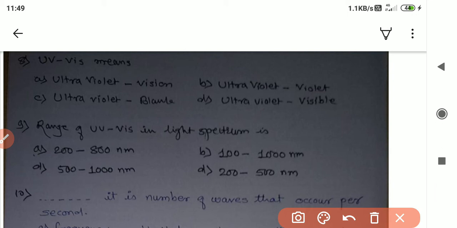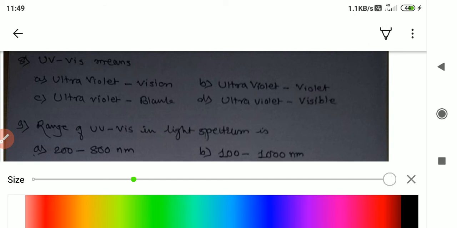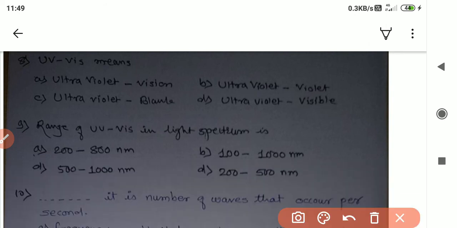See, the correct option is ultraviolet visible. See, the D option is the correct, ultraviolet visible. The meaning of UVVs is ultraviolet visible.